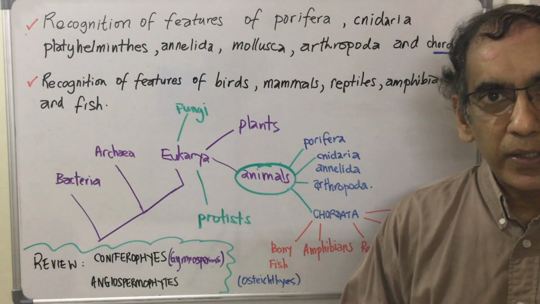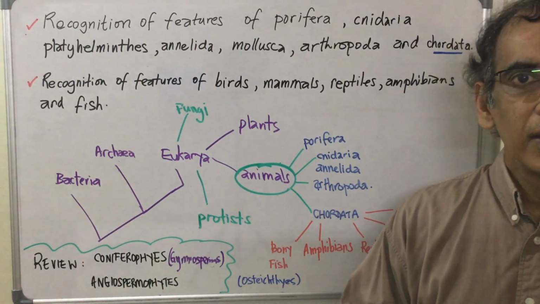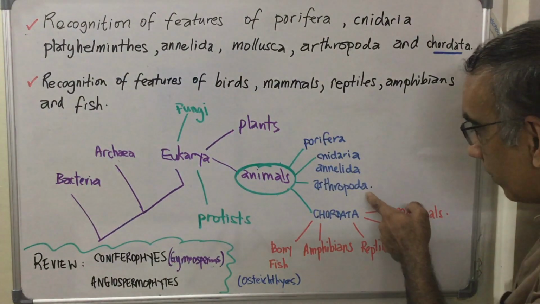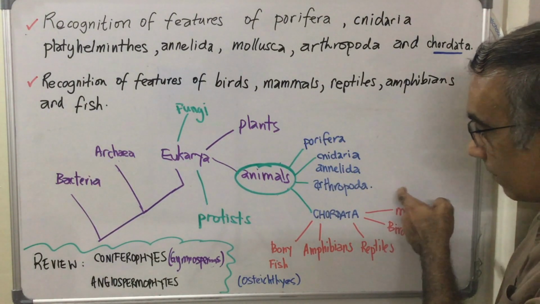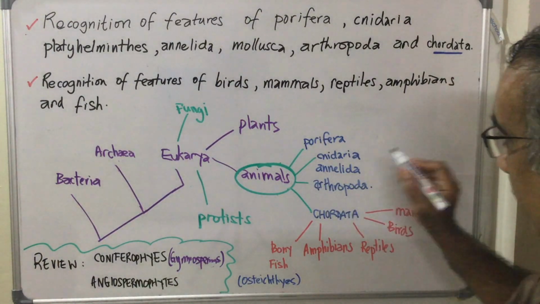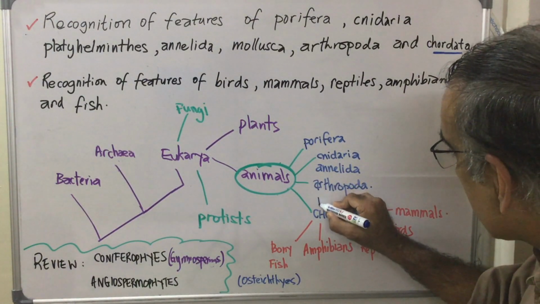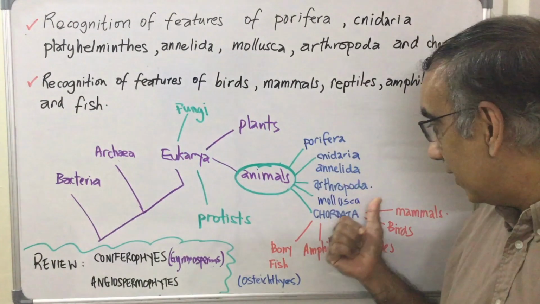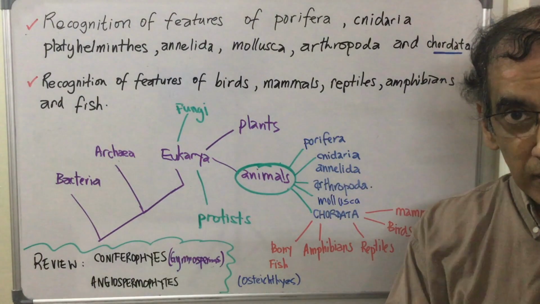Things like spiders and insects and crabs all belong to the group Arthropoda. It's the biggest of these animal phyla in this section. Missing from here is the group Mollusca, and Mollusca includes organisms like snails.